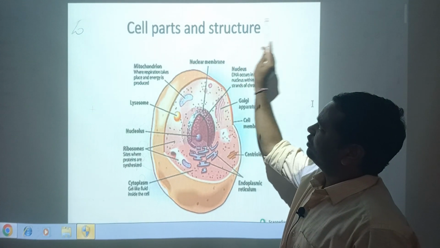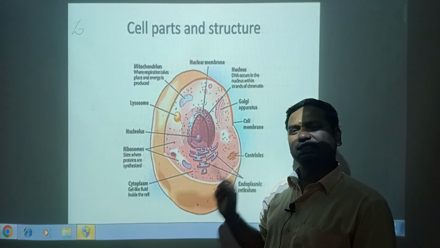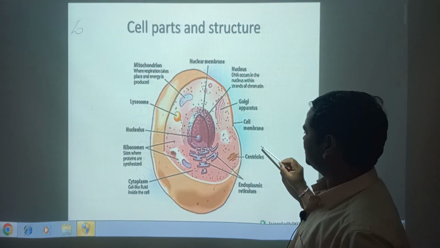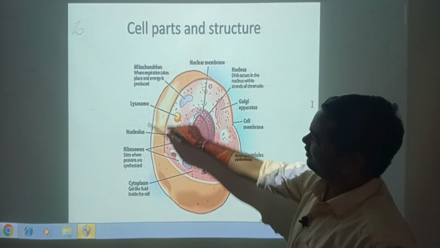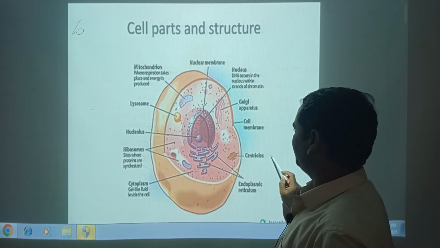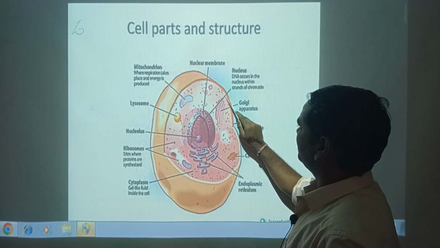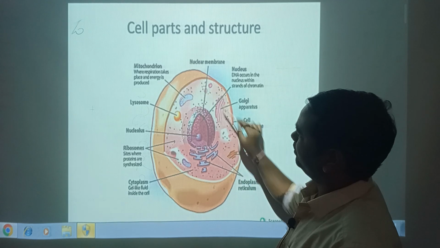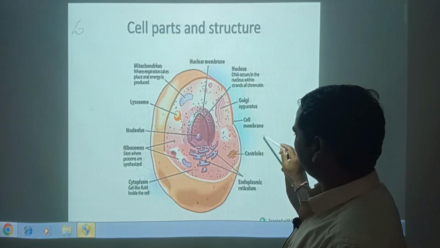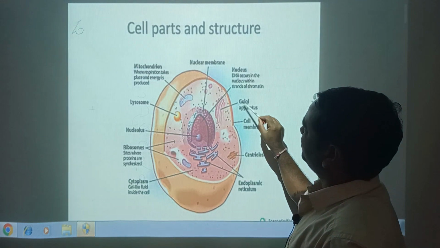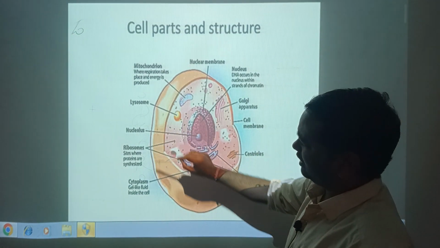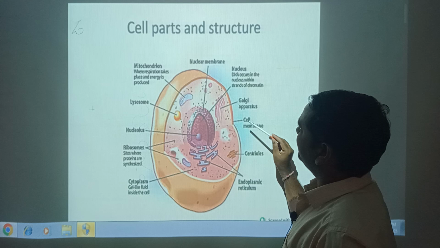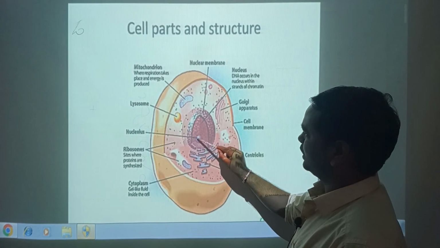Okay, my dear students, the cell is the structural and functional unit of organism. The cell mainly has three parts. First part, the plasma membrane, the main important cell membrane. Second one, cytoplasm, the middle structure, with different parts like Golgi apparatus, lysosomes, ribosomes. And final one, the nucleus.